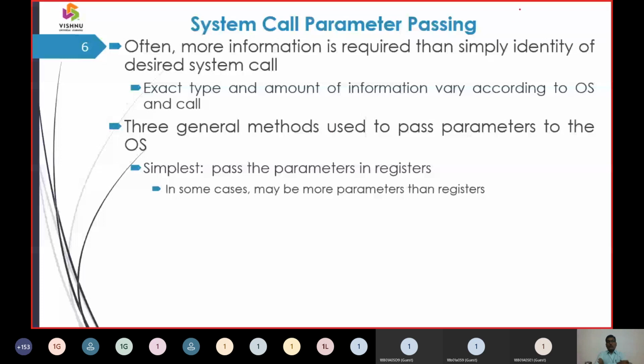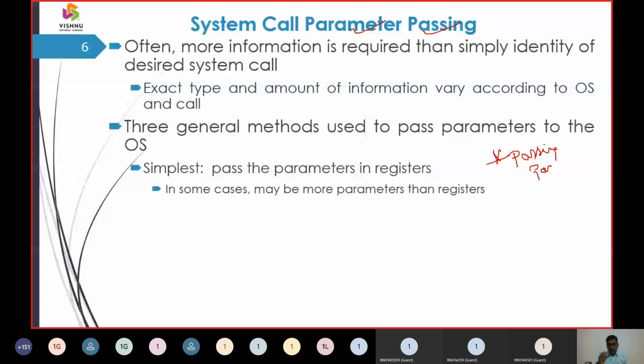Now this is interesting: how are the system calls navigated, or how are the system calls processed towards the user request? There are ways where users can pass parameters to the operating system. So now I will just recapture for you, passing parameters in C. Okay, now I am writing here, passing parameters in C.